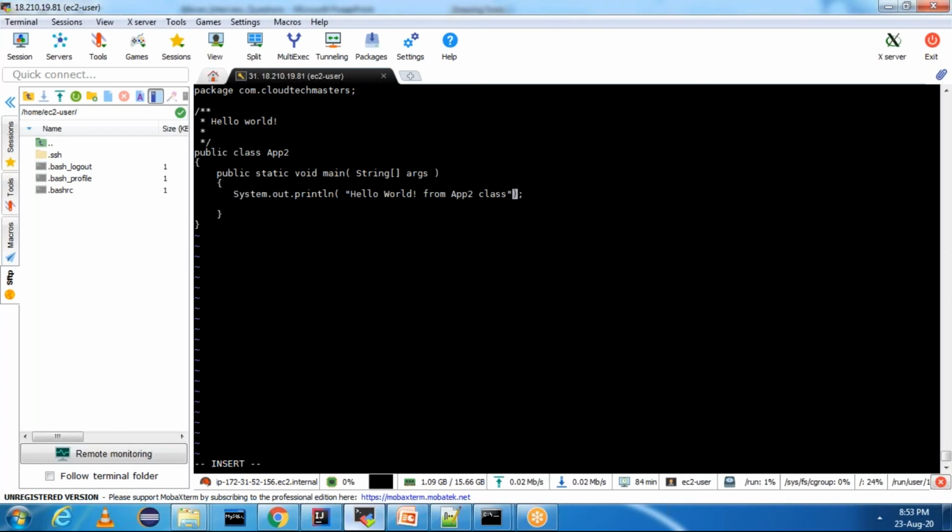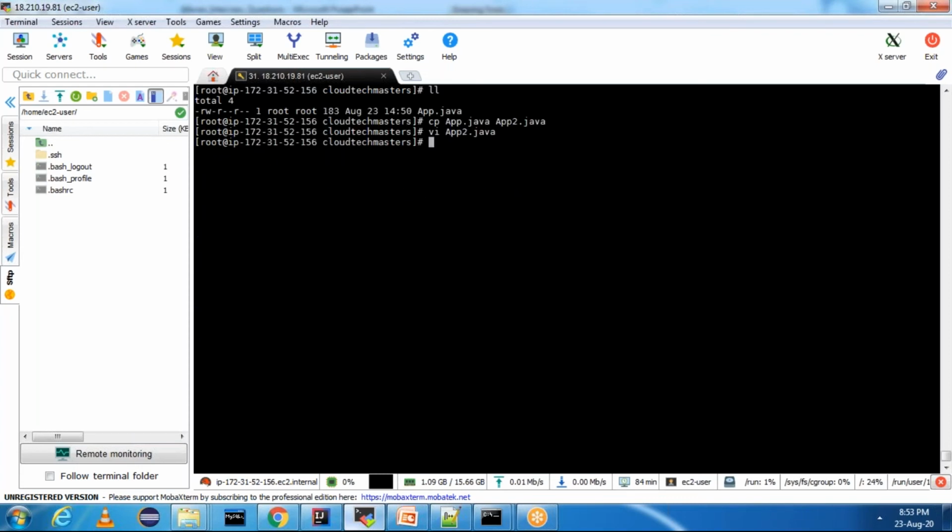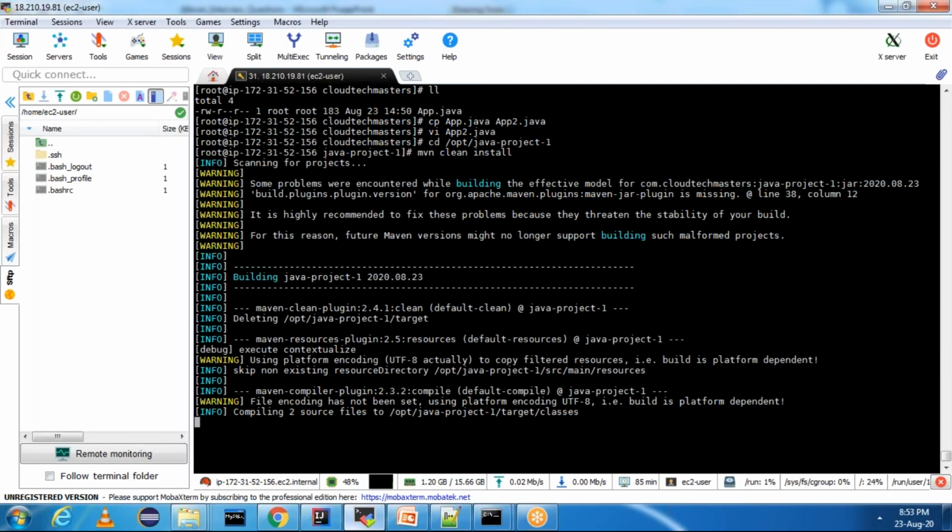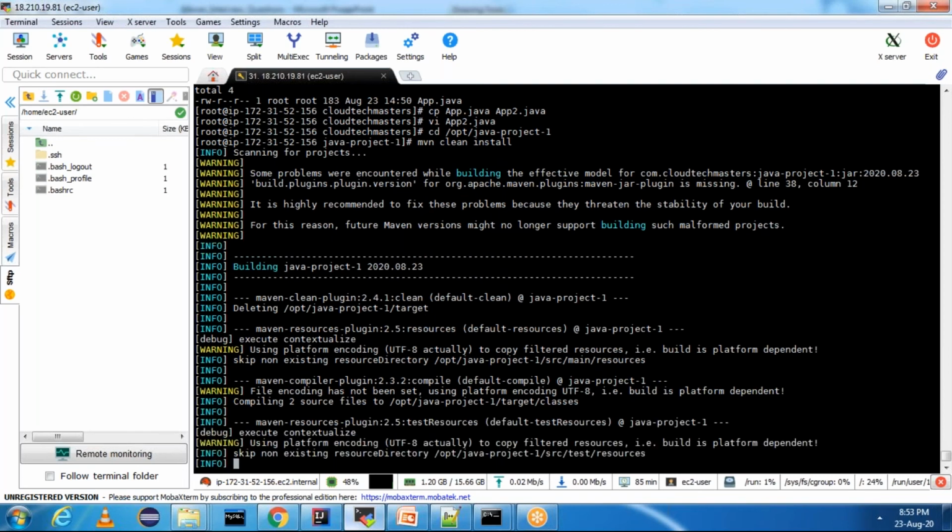Now we will see whether the Maven jar plugin will help us or not. With this, we can't run individual Java classes, right? Because I have two classes, App.java and App2.java. When I say mvn clean install, I'll get the jar file, but I cannot differentiate them and I cannot change the main class every time, right?